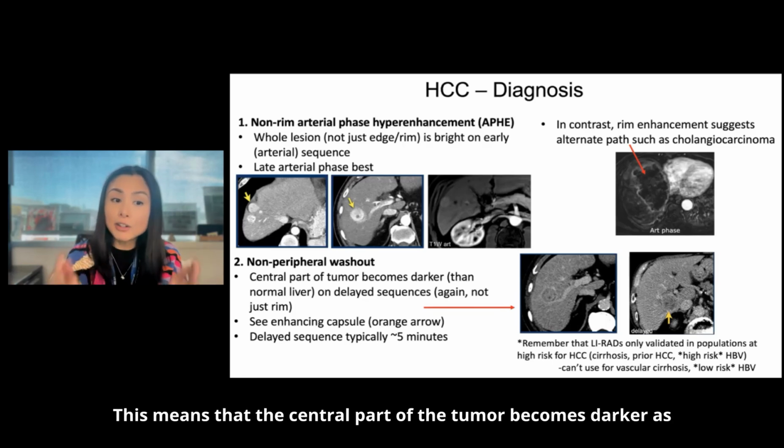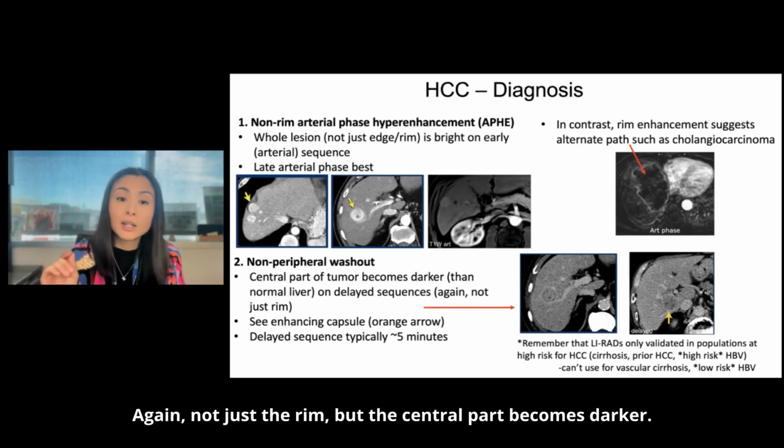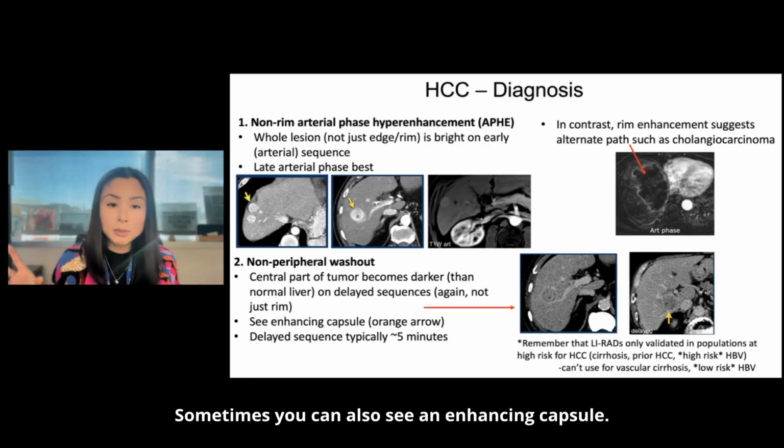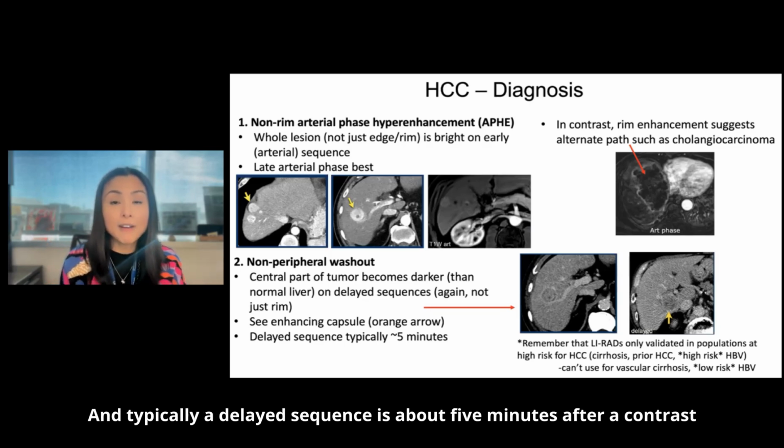What about non-peripheral washout? This means that the central part of the tumor becomes darker as compared to normal liver on delayed sequences. Again, not just the rim, but the central part becomes darker. Sometimes you can also see an enhancing capsule. You can see that with the orange arrow here in the corner. And typically a delayed sequence is about 5 minutes after contrast injection.